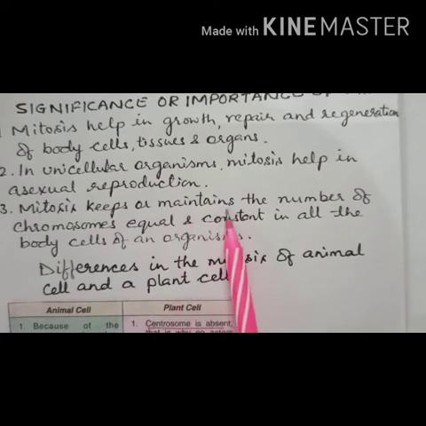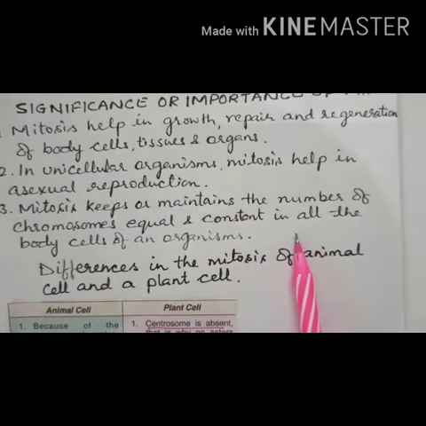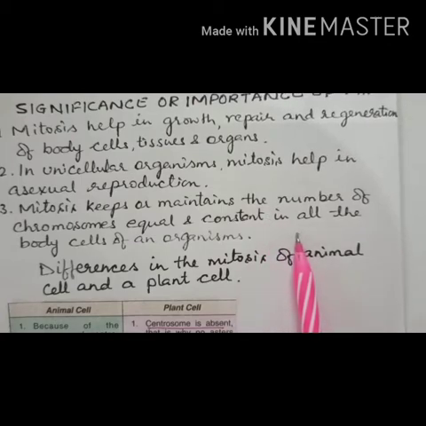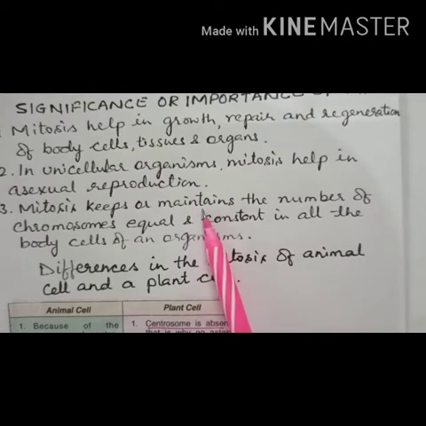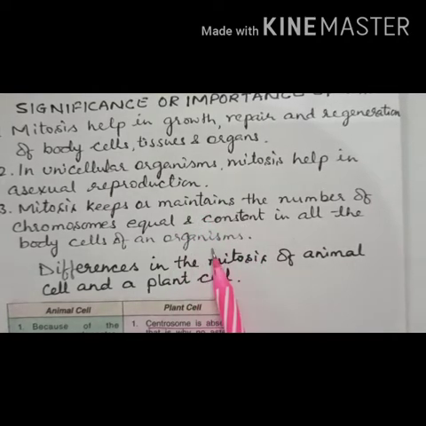Mitosis maintains the number of chromosomes equal and constant in all the body cells of an organism. All of you know what mitosis is. Mitosis is a type of cell division in which a cell divides into two daughter cells, each containing the same number of chromosomes as present in the parent cell. That's why in this way it maintains the number of chromosomes equal and constant in all body cells of an organism.